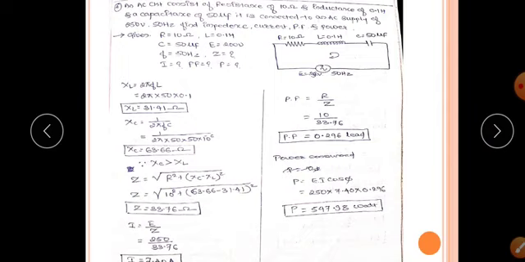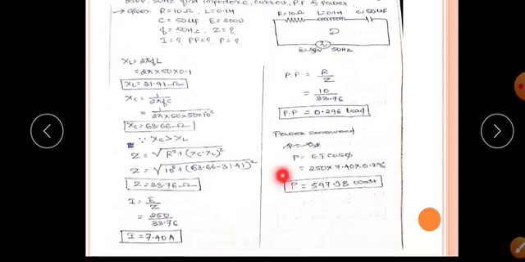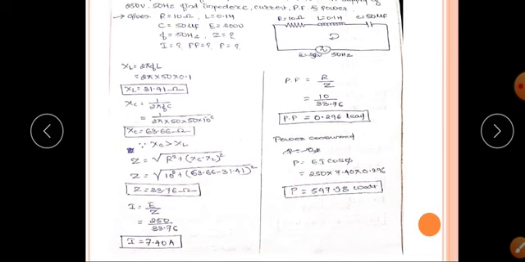So directly you can calculate the current I equal to E by Z, that is 250 divided by 33.76. You will get the current I equal to 7.40. You know the power factor. Power factor formula is PF equal to R by Z, that is R value is 10 ohm and Z value is 33.76. So power factor equal to 0.296, leading, because the XC value is greater than the XL, hence the power factor is leading. Next, power consumed.